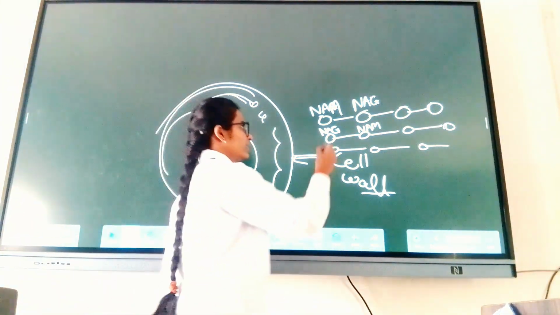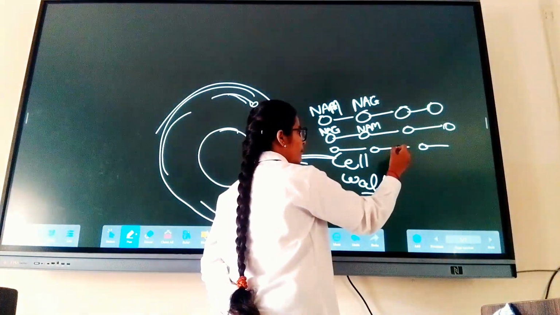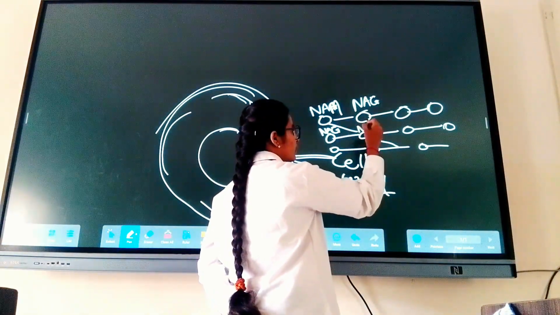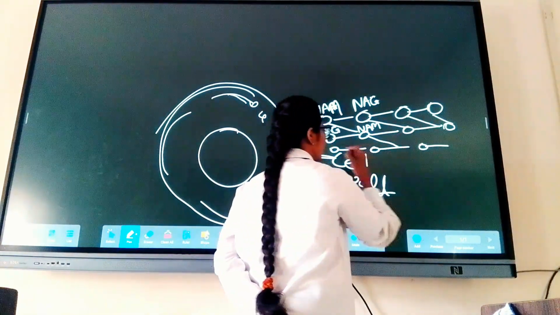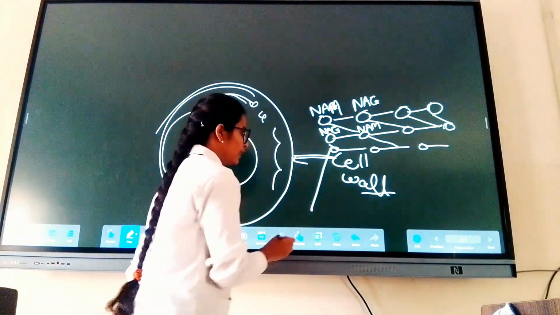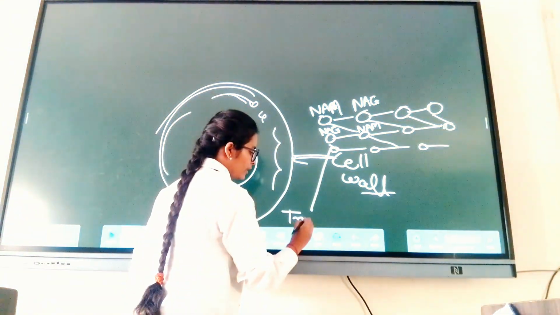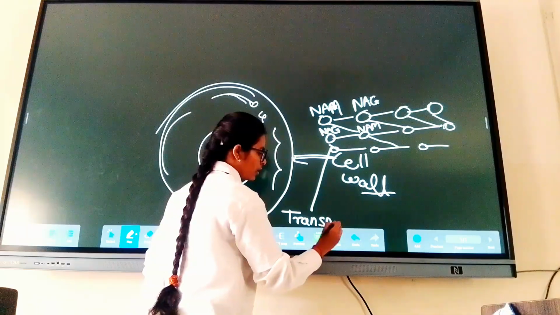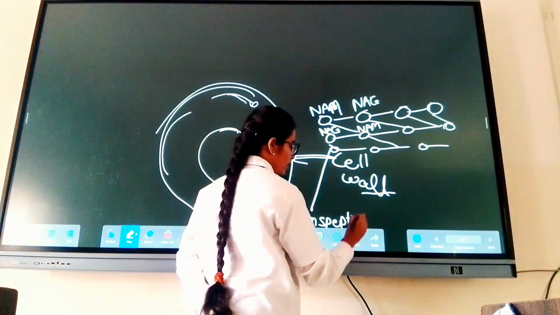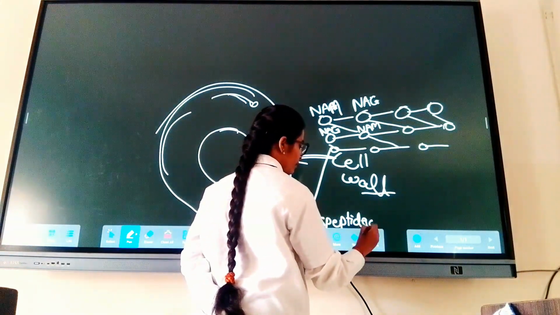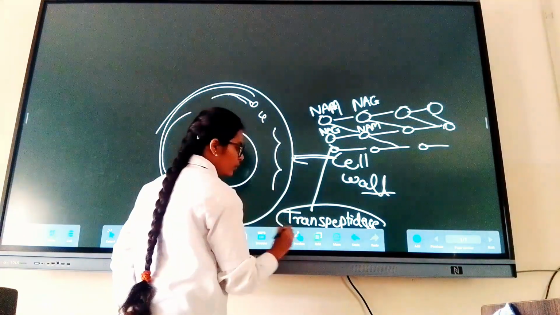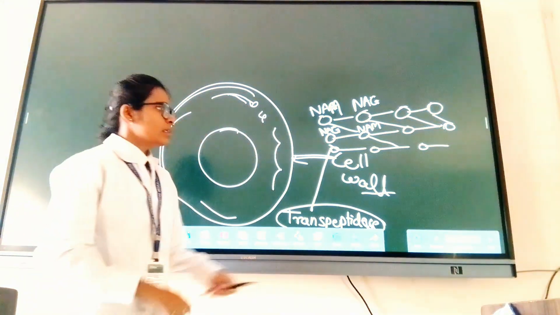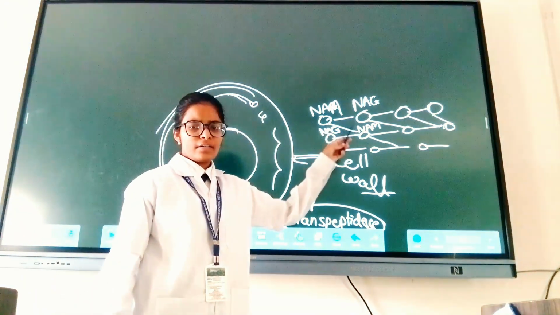And the NAG and NAM are connected with each other with the enzyme called transpeptidase. With the help of this enzyme, these peptidoglycans are connected with each other.